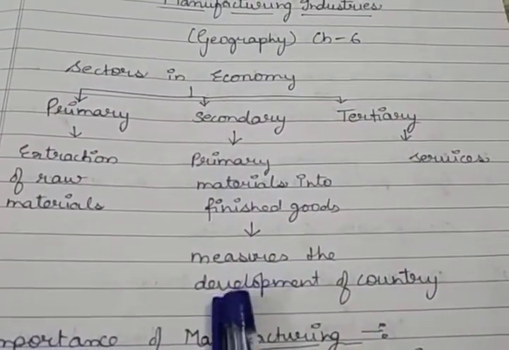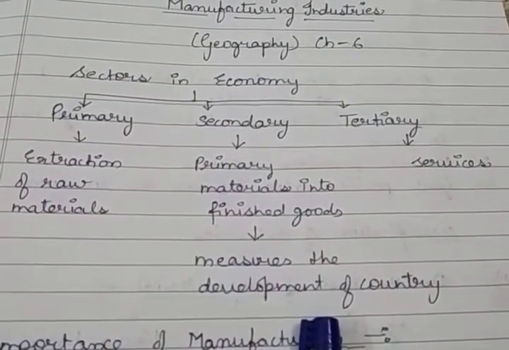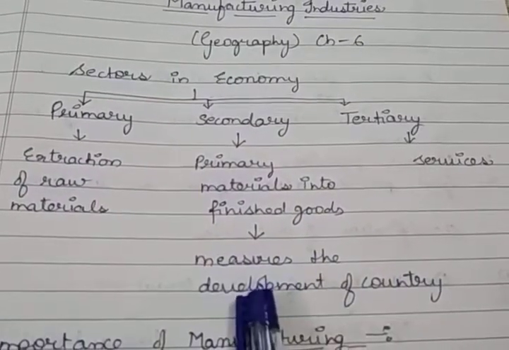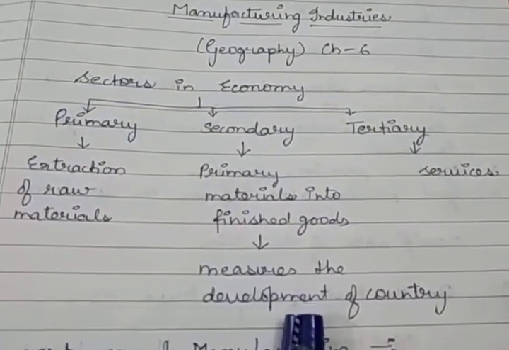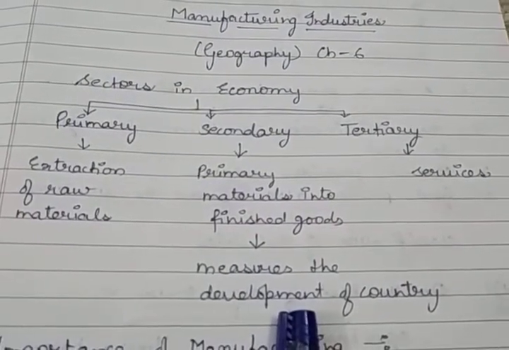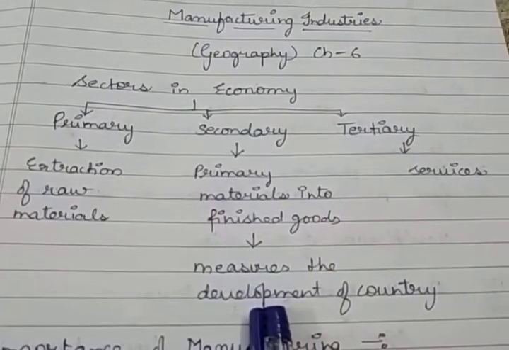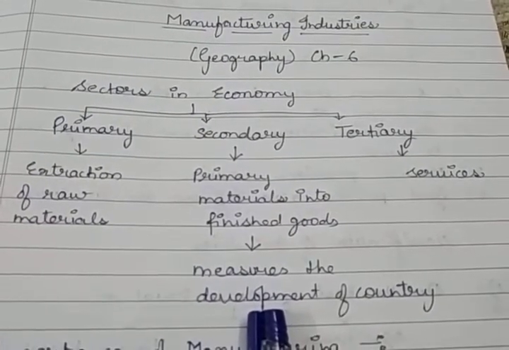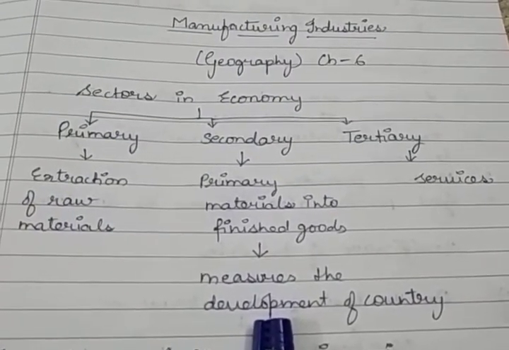Basically the development of the country will be measured by the manufacturing sector, or you can say the economic strength of a country is measured by the development of the manufacturing sector. Because if our manufacturing industries are not working properly, then we have to be dependent on other countries also. Just like iron and steel manufacturing, if it is done in our country, that means other industries also can be set up with the help of iron and steel, because iron and steel is the basic metal which we require to set up the consumer goods industries, or different types of industries.